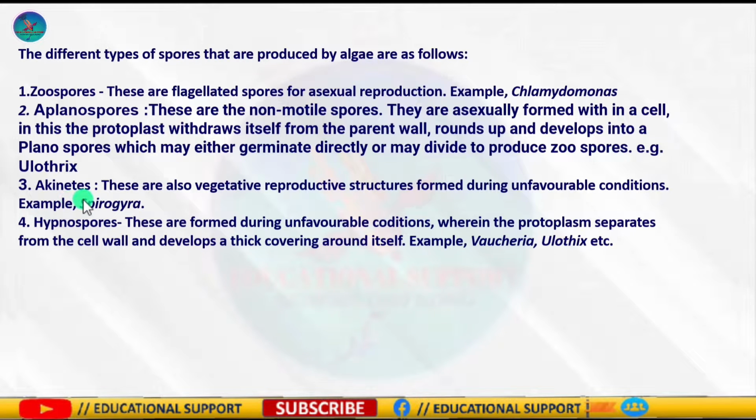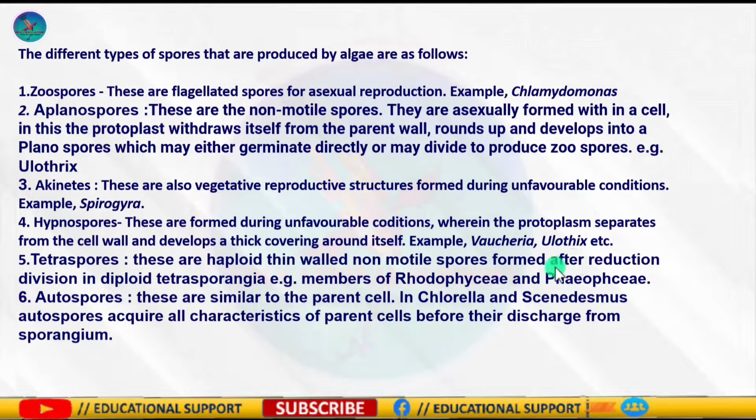Next is akinetes. Akinetes are formed under unfavorable conditions as a method of perennation. They are thick-walled and non-motile. On release, they form new thalli, for example Anabaena, Spirogyra, etc. Next is hypnospores. Hypnospores are mainly thick-walled planospores formed during unfavorable conditions, for example Vaucheria, Ulothrix, etc. Number 5 is tetraspores and autospores.